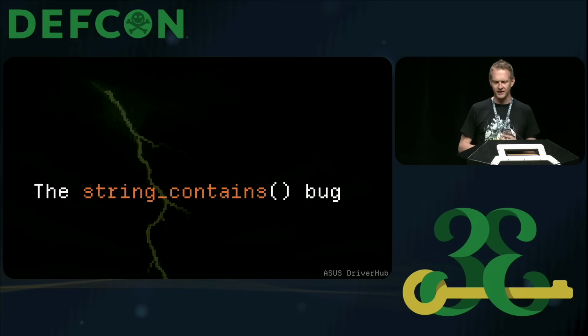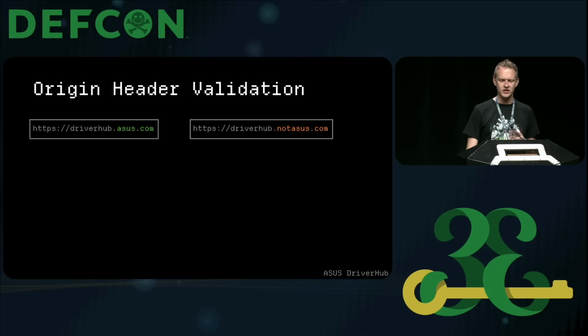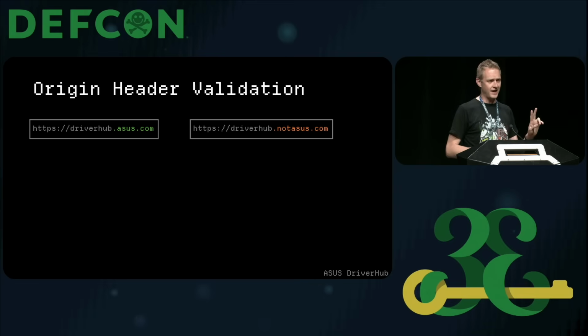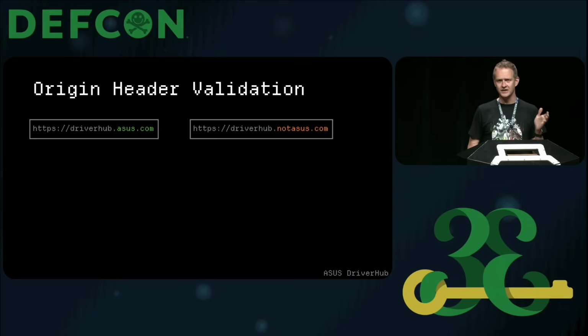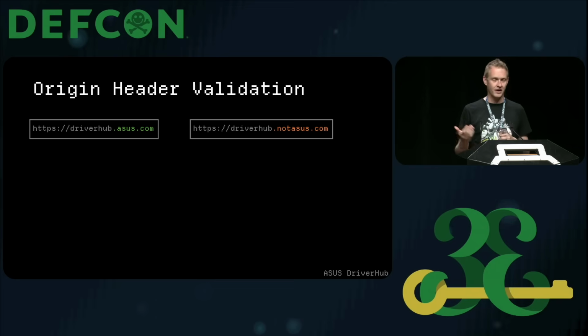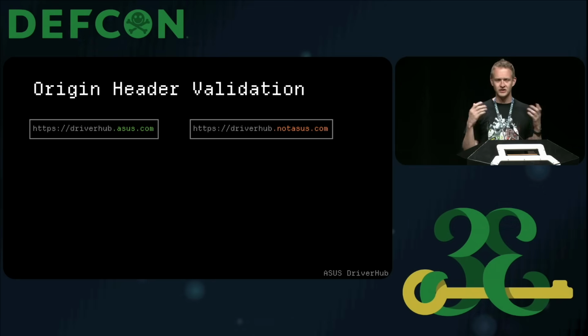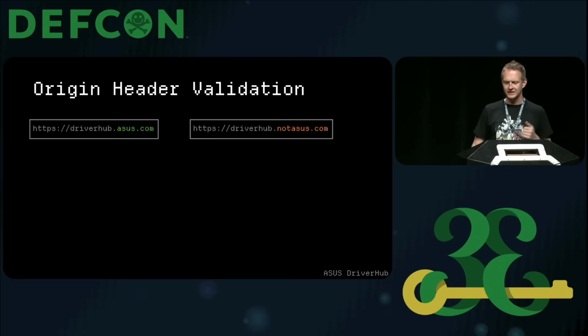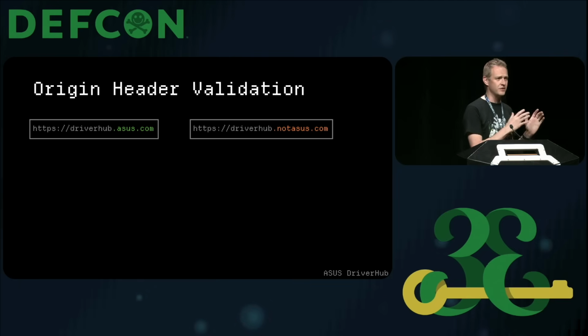It's something that I'm just going to call the string contains bug. And to understand the string contains bug, we first need to understand how origin header validation is supposed to work. Imagine for a moment two tabs where one is driverhub.asus.com and the other is driverhub.notasus.com. Both of these domains serve hypothetically exactly the same content.